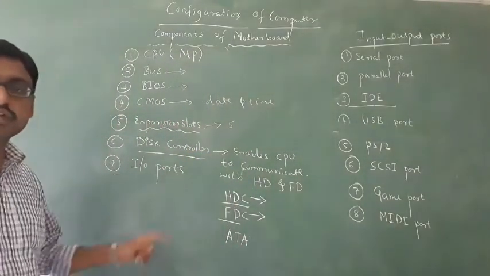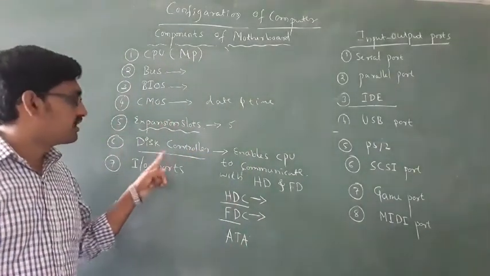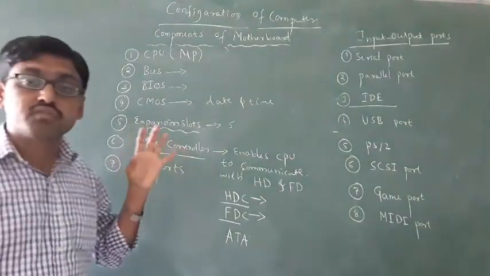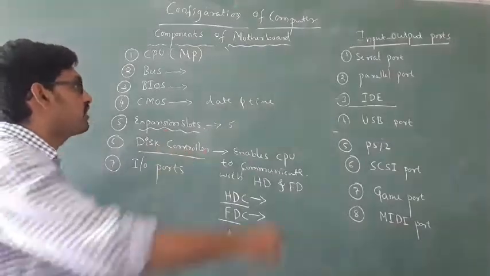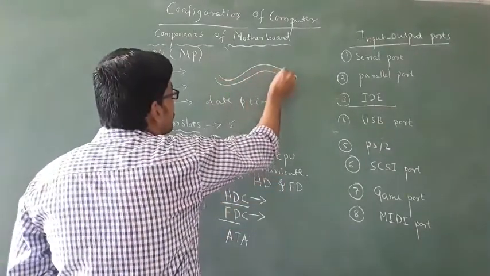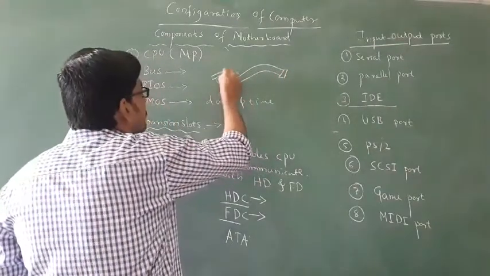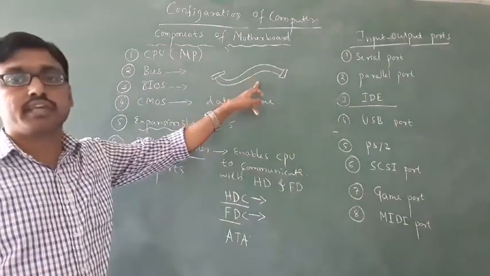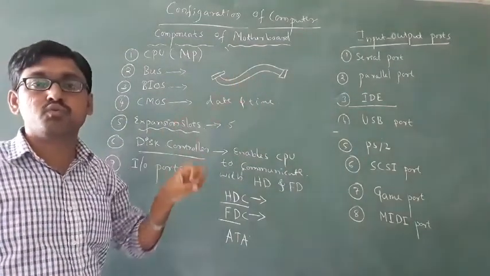Disk means nothing but a hard disk. Hard disk controller means it is a circuit or it is a cable. It looks like this. This is a disk controller, this cable. For what purpose do you have to use this?